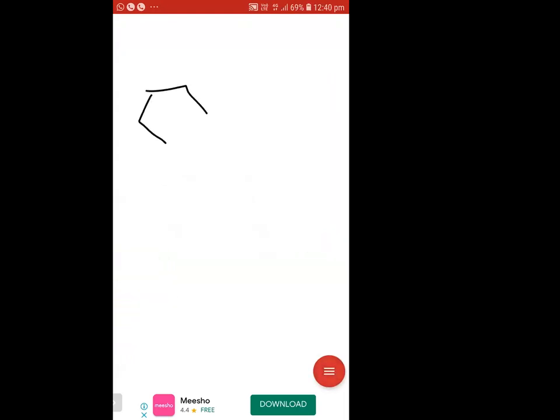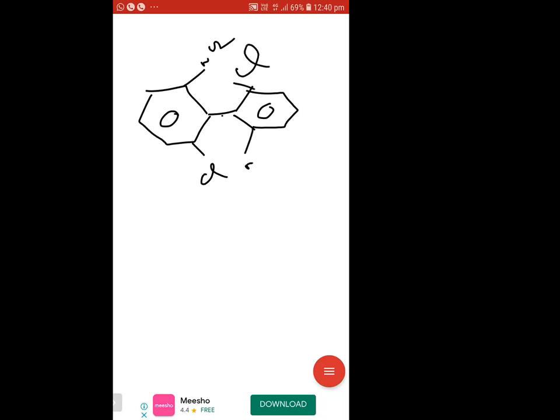If given like this, biphenyl with NO2. This ring is almost narrow compared to this ring, right? This is away from you.